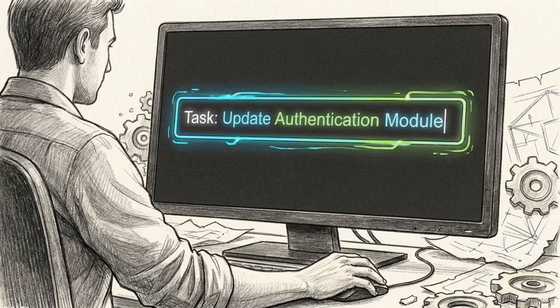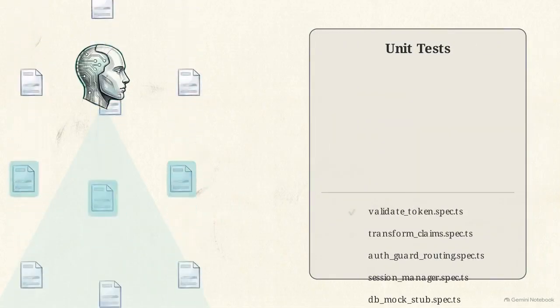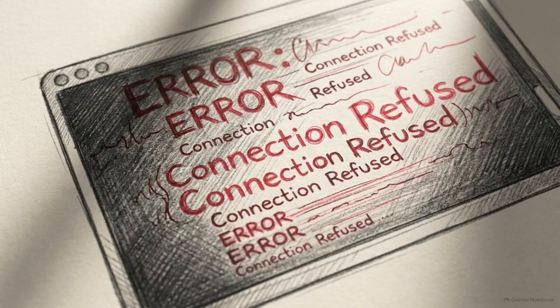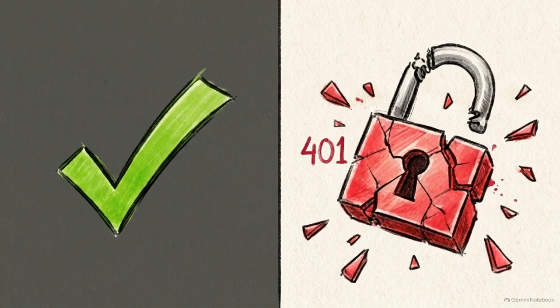Developers often assume a broad prompt, something like replace sessions with JWTs, will give the agent enough direction to execute the task. The agent will happily take that prompt. It will write the code, churn through the repository, and ensure every single unit test turns green. Yet, despite all those passing tests, the actual public API boundary is now completely broken. Real user connections are met with an endless stream of 401 unauthorized errors.